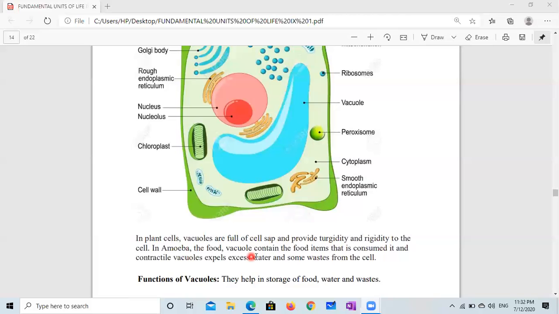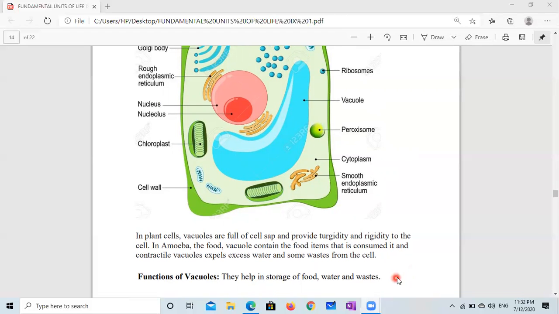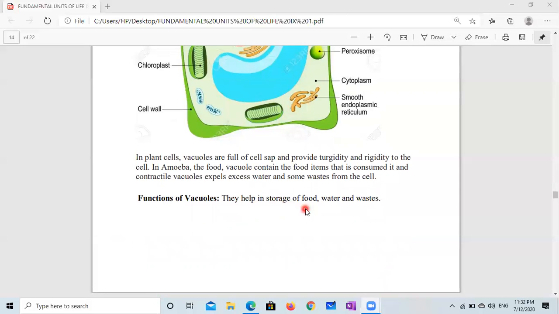In amoeba, the food vacuole contains the food items that are consumed, and contractile vacuoles expel excess water and some waste from the cell. It means in amoeba, vacuole is the place where digestion takes place and many waste substances are removed through the cell membrane with the help of vacuole. So we can say vacuoles help in storage of food, water, and wastes.